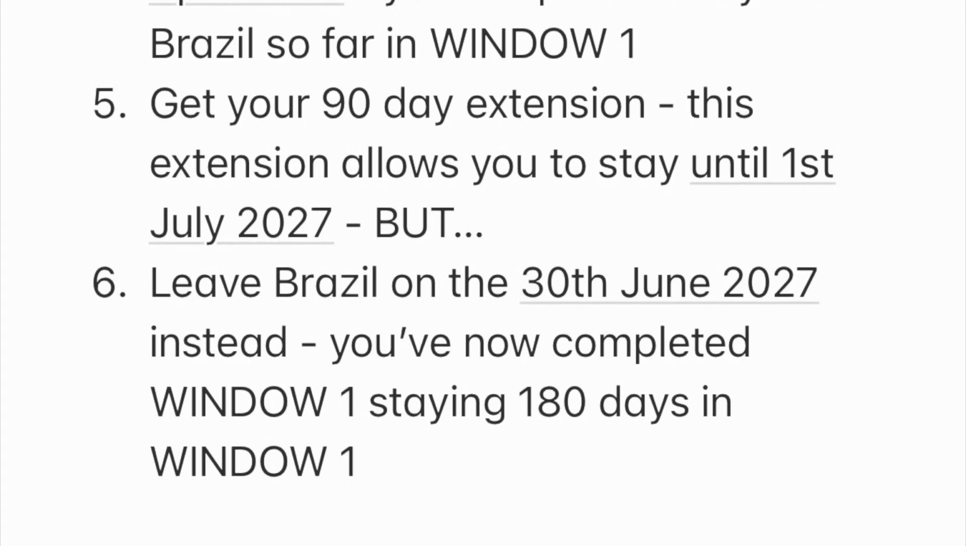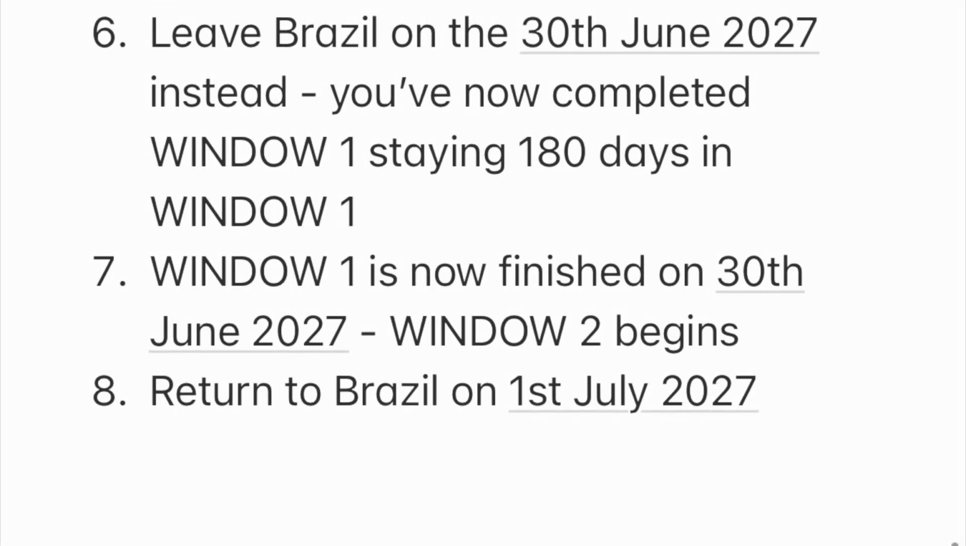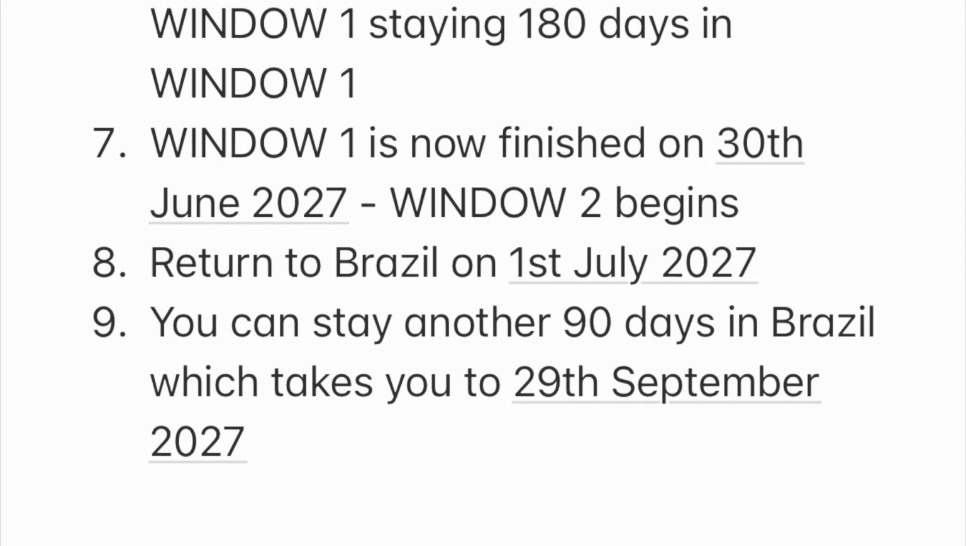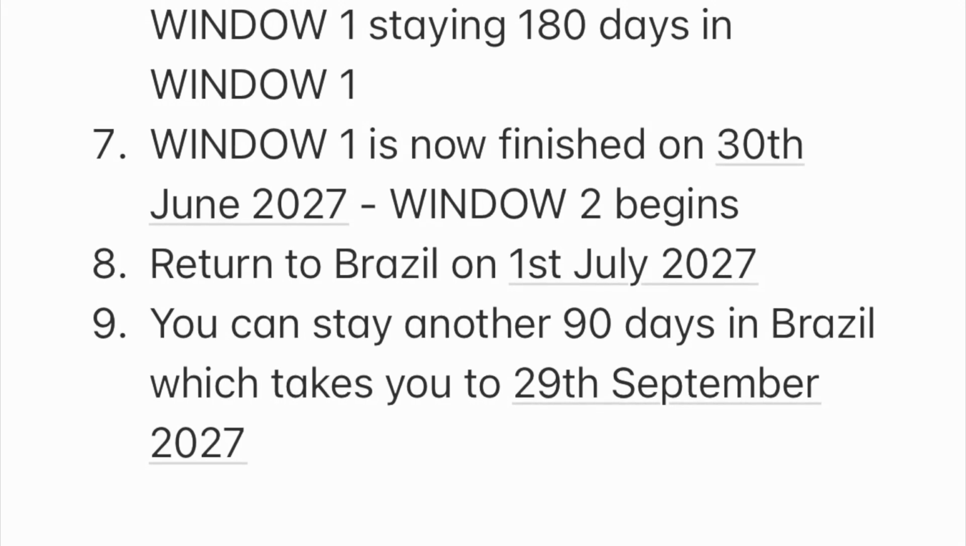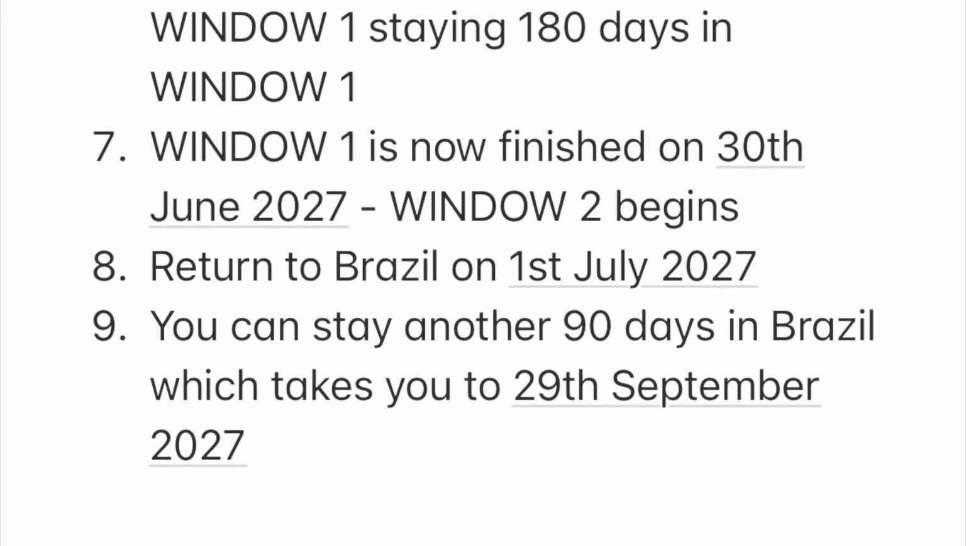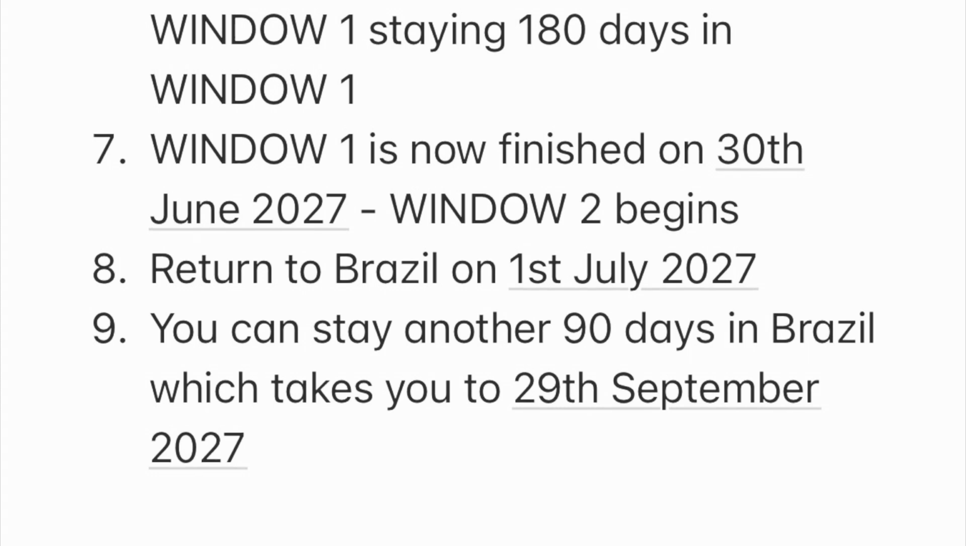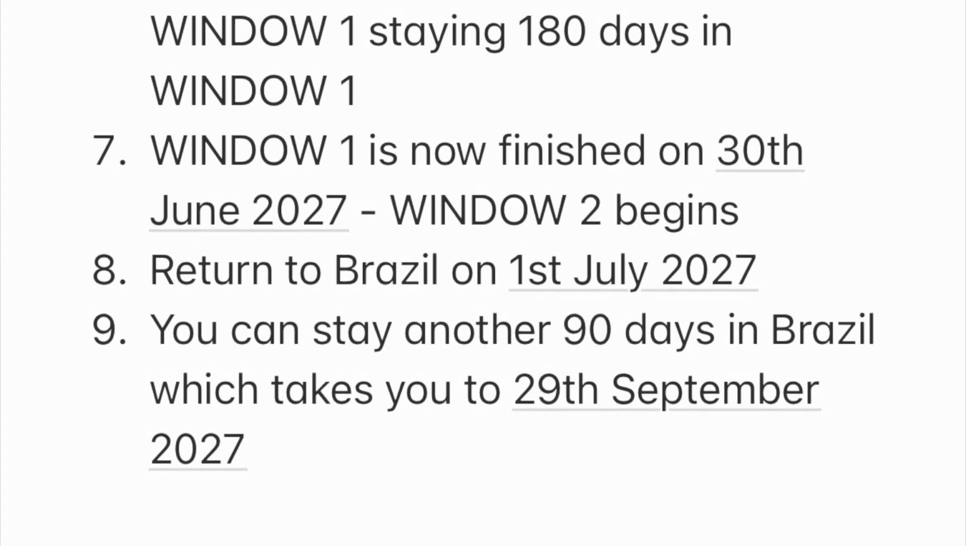So you leave on the 30th and then you come back to Brazil the next day. So you spend 1 day in a neighboring country. You come back to Brazil on the 1st of July 2027, and then you can stay another 90 days in Brazil, because this is now window 2. So window 1 from the 30th of June 2026 to the 30th of June 2027 is now over. Window 2 has now begun. 30th of June 2027 to 30th of June 2028.